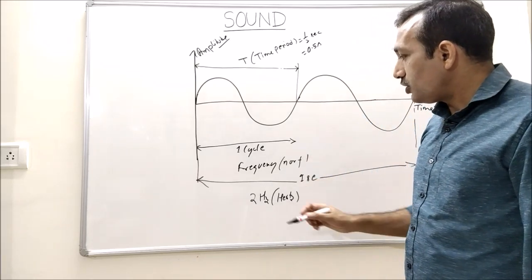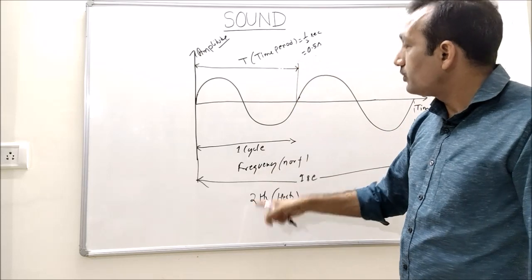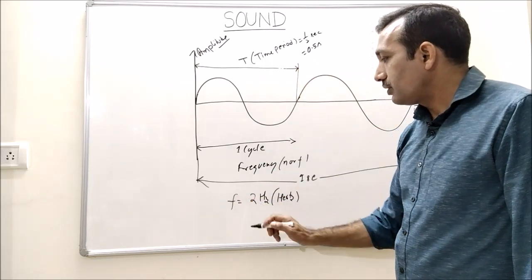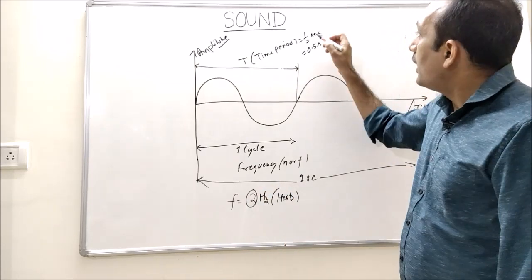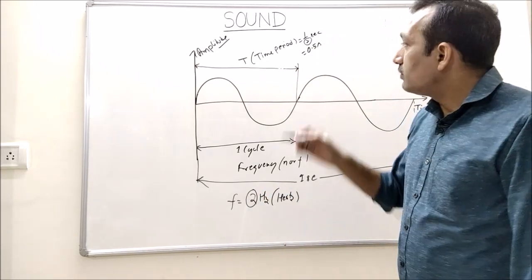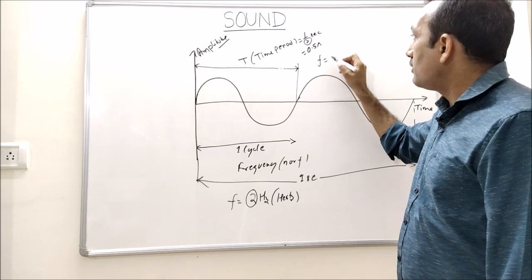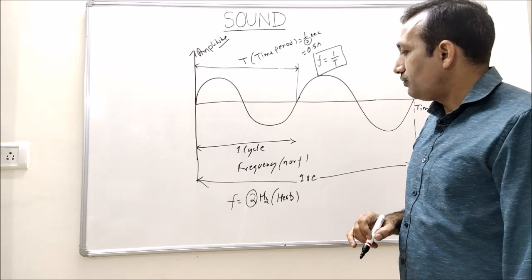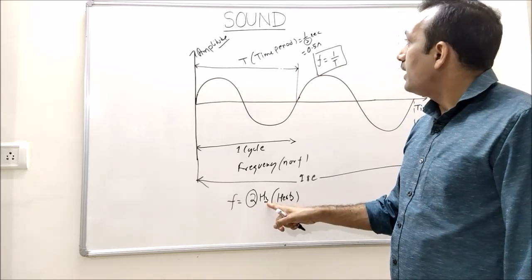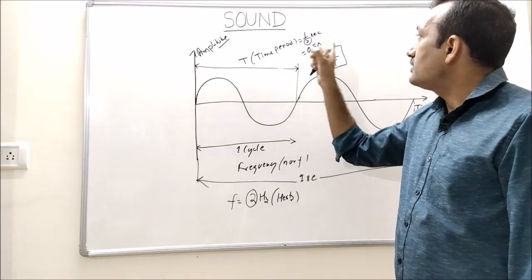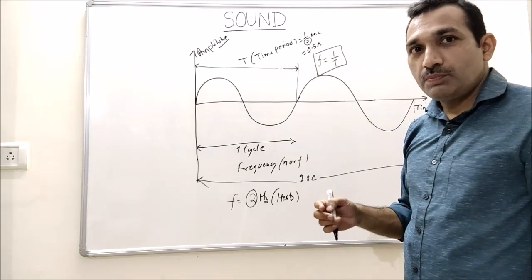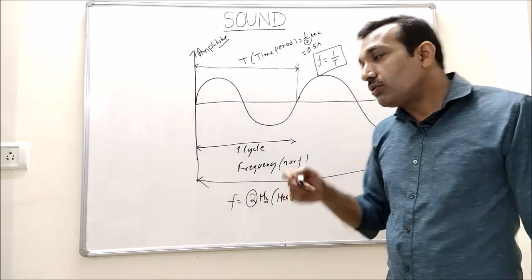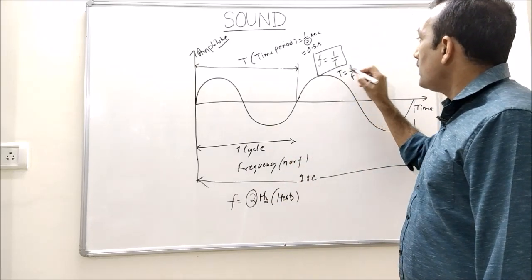Now if I see closely, there is a relationship between T and F. Here 2 and here 1/2. So we can say F equal to 1/T. Unit of frequency is hertz and unit of time period is second, and the relationship between F and T is F equal to 1/T or T equal to 1/F.